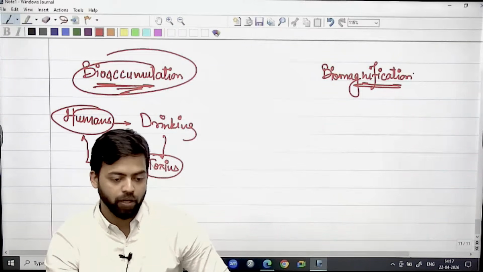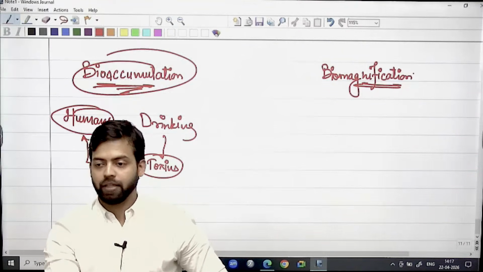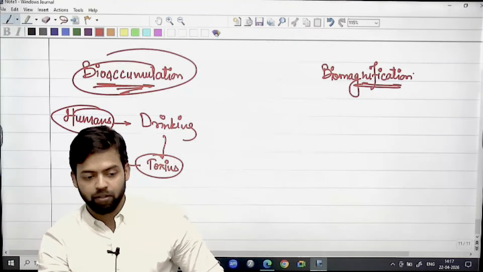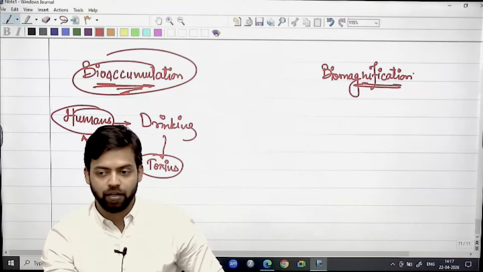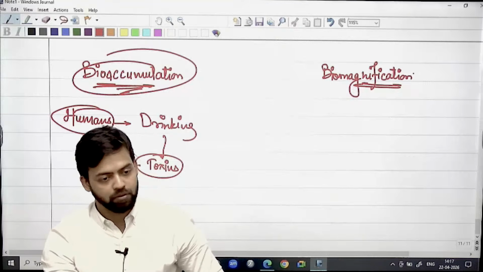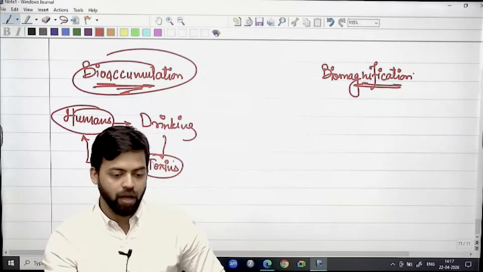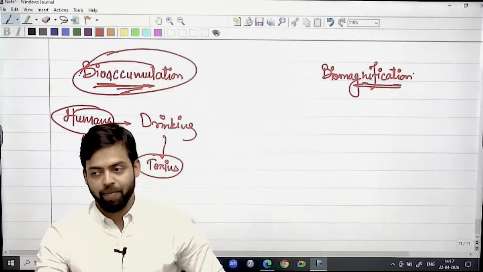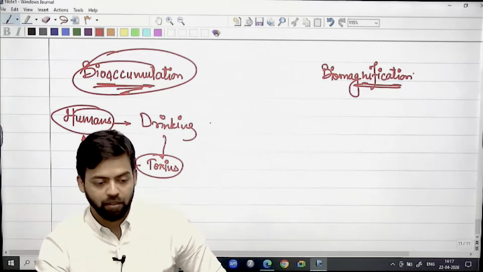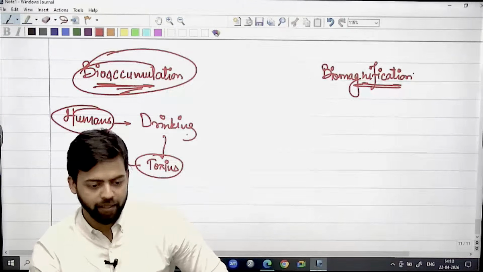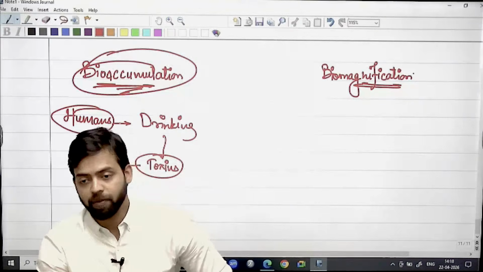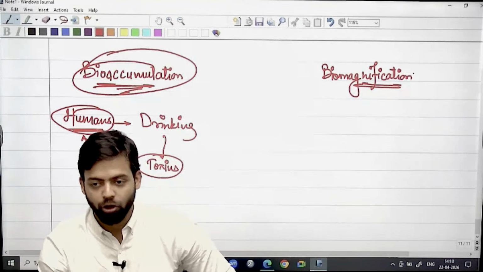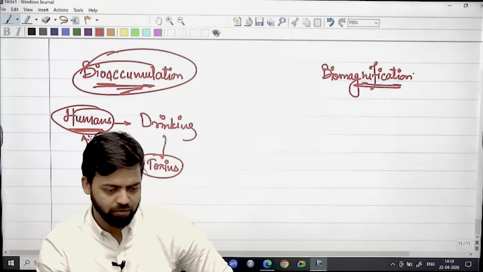This will lead to accumulation, and that's why it is usually said, smoking and drinking are injurious to health. What is happening here? Accumulation is happening. But there is comparatively less probability because we are the apex predator, right? Humans are the apex predator. So we are not getting consumed. So this example will not fit here.